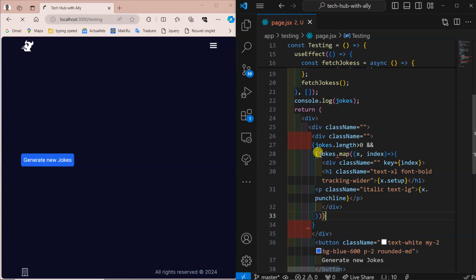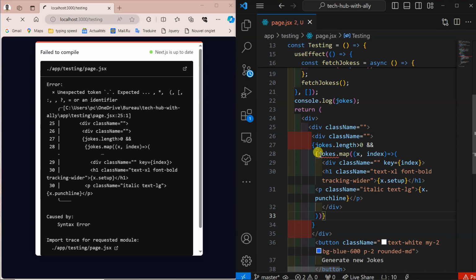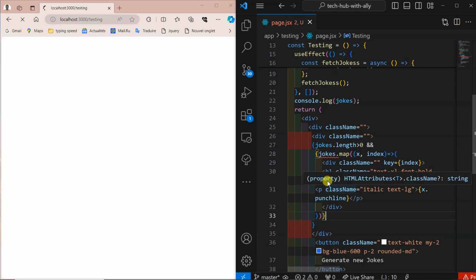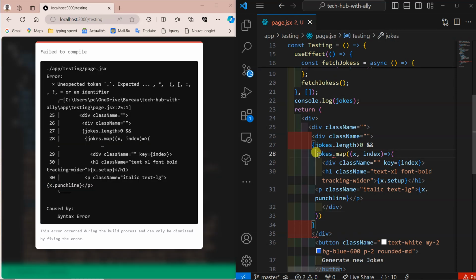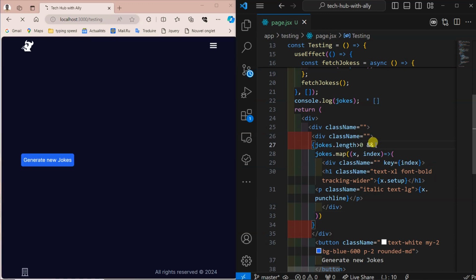Okay, that means I have to remove this one and then this one. For that case we are going to map it. Otherwise, if that is not the case, that means initially it's empty.